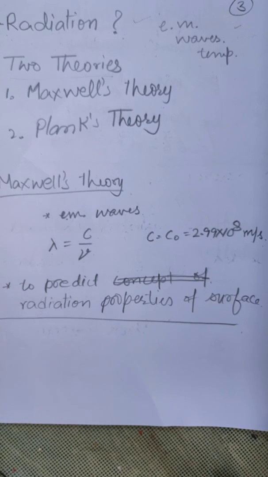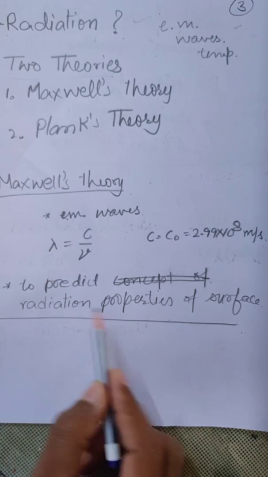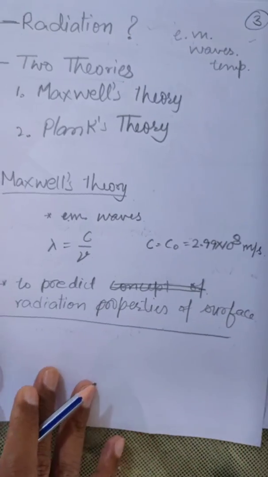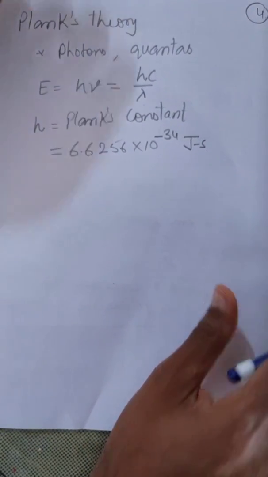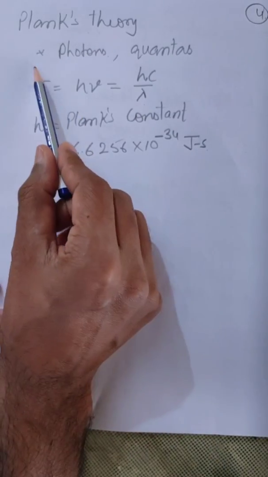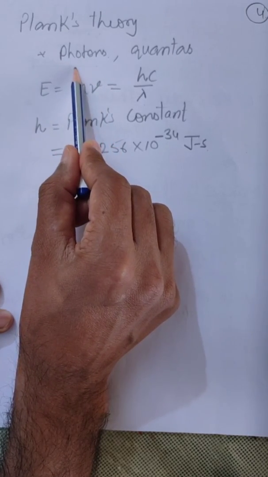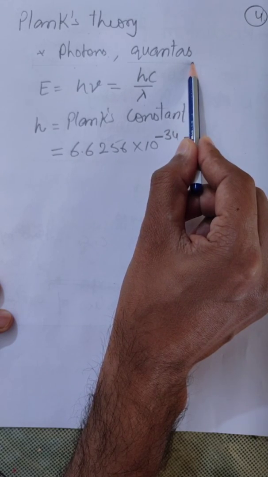Both theories are useful. The Maxwell theory is used to predict the radiation property of the surface. According to Planck's theory, energy radiated by the body is in the form of photons, in the form of packets of energy, and those packets of energy are also known as quanta.